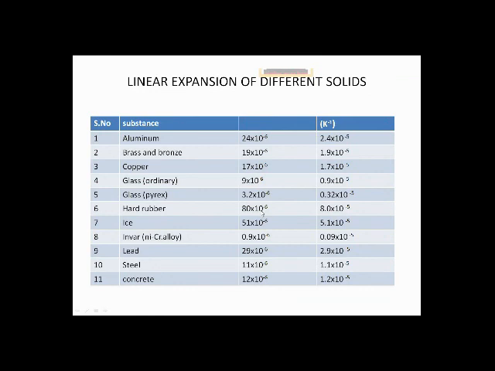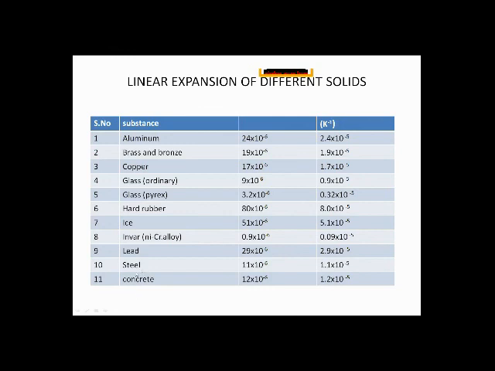Hard rubber is 80 multiplied by 10 raised to the power minus 7, or 8.0 multiplied by 10 raised to the power minus 5. Ice is 51 multiplied by 10 raised to the power minus 6, and 5.1 multiplied by 10 raised to the power minus 5. Invar, a nickel chromium alloy, is 0.9 multiplied by 10 to the power minus 6, that is 0.09 multiplied by 10 to the power minus 5. Lead is 29 multiplied by 10 to the power minus 6, and 2.9 multiplied by 10 to the power minus 5 per Kelvin.